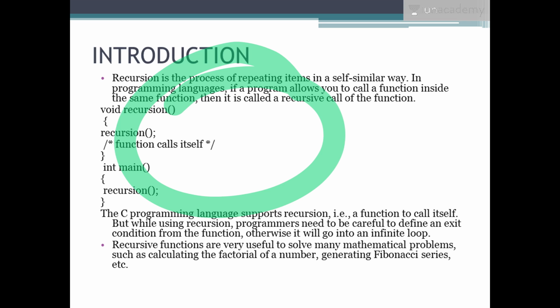Basically, the C programming language supports recursion, but while using recursion we need to be very careful while defining the exit condition, because if we do not define the exit condition properly in a recursive function, it will be going round and round, right? If it is not designed with a proper exit condition, the function will be roaming in itself only, and that will form an infinite loop.